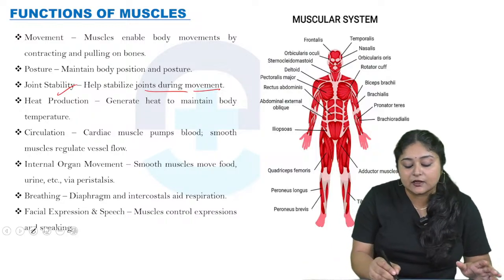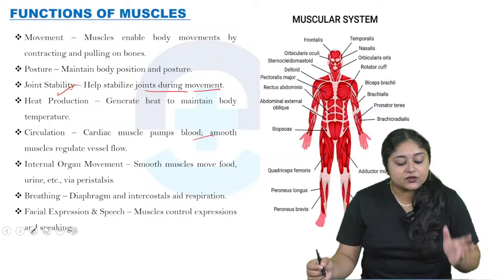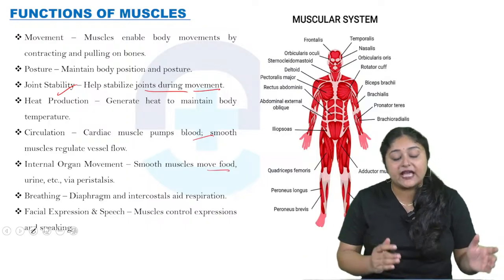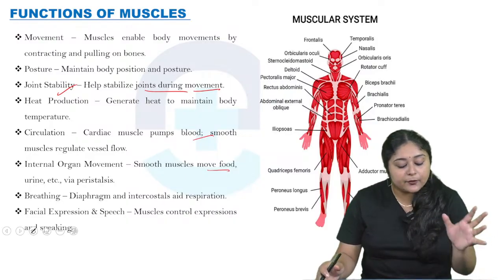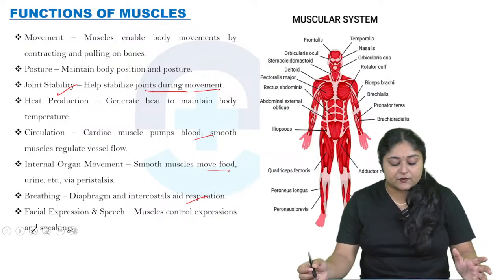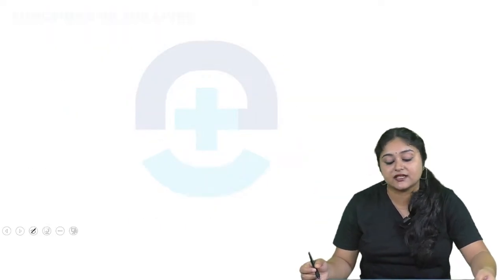Circulation, cardiac muscle pumps blood. Then smooth muscle regulates the blood flow as well as internal organ movements, which is, smooth muscle moves food, urine, etc. via peristalsis. Then breathing, mainly the diaphragm, and then the intercostals aid respiration. Facial expression and speech, which is muscle control of expression as well as speaking.